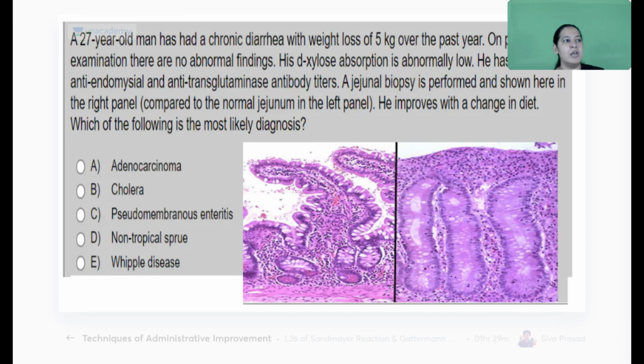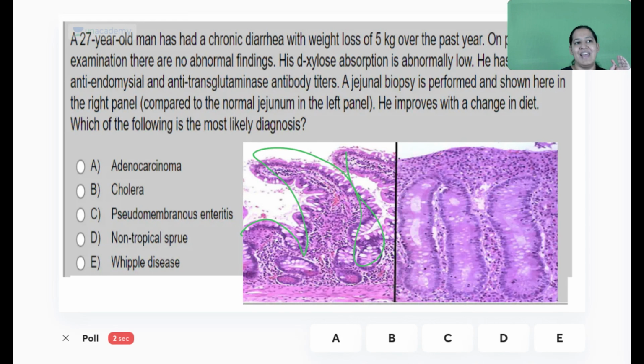Coming to the next question. The next question is in front of you. Read the question. See the image only. Compare it with normal. What is the answer here? So what can you see? It is an image of the small intestine. In the small intestine, this is normal. You can see the villi here. Please appreciate the villi.